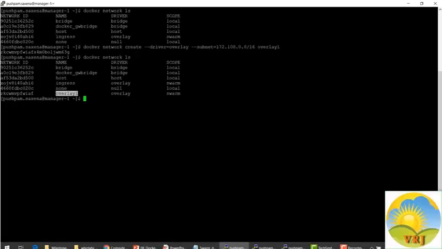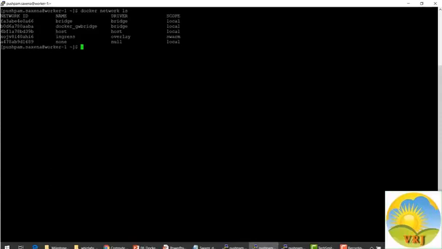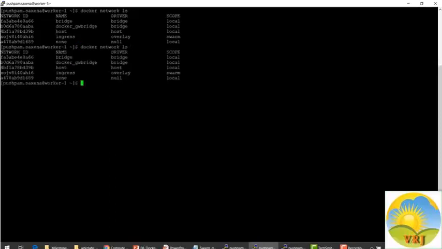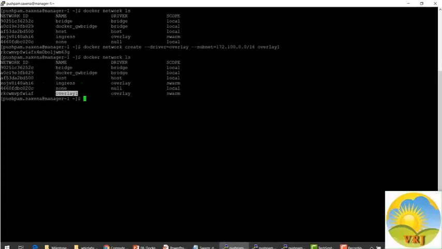Let's see on the worker node if this network has been propagated. So I'm on the worker node. Let me rerun the command docker network ls. We see that overlay1, which we saw on the manager node, is not yet here.